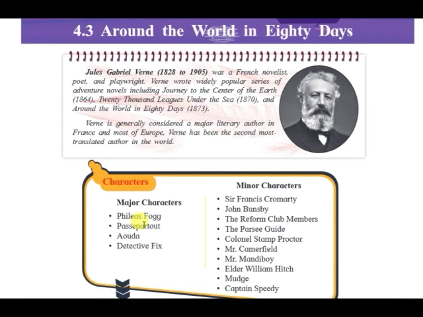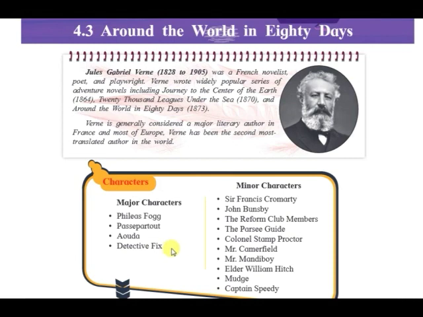Next is Uda. Uda was an orphan girl who was adopted by a rich Parsi Bombay merchant, later married against her will to the old Raja of Bundelkhand. After the death of her husband, she was forced into the practice of sati, where the married woman, after the death of her husband, is burned alive with the pyre. Phileas and Passepartout save her and she accompanies him on his journey. Later, we have Detective Fix.